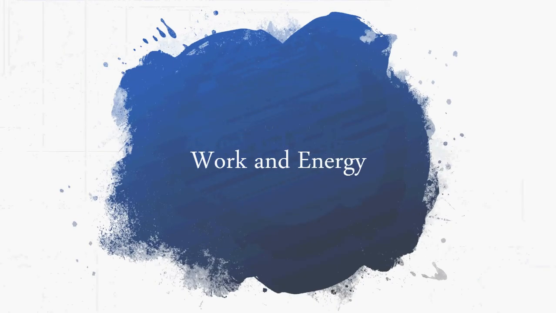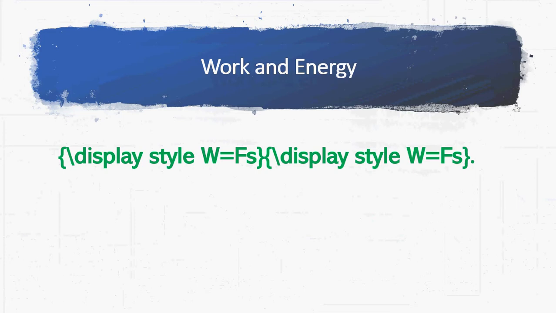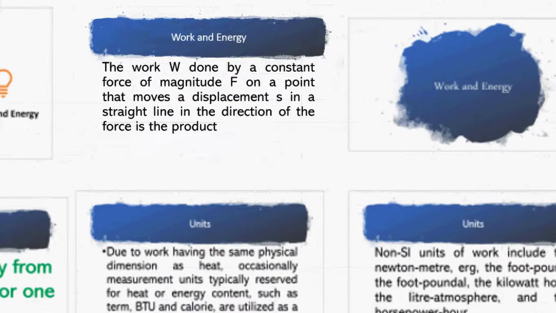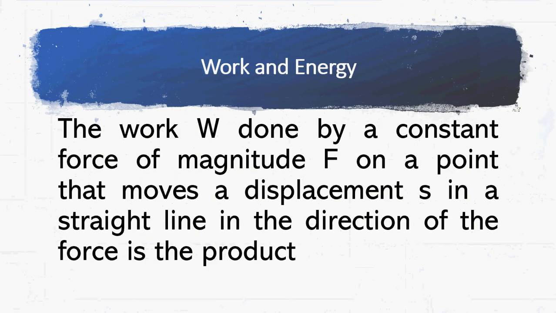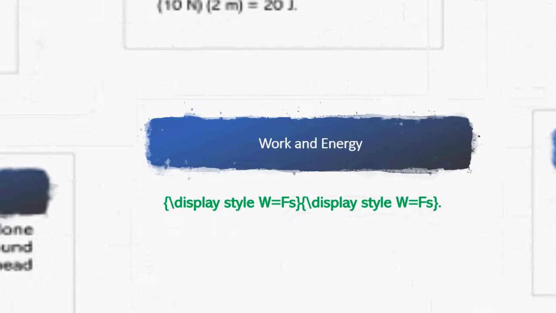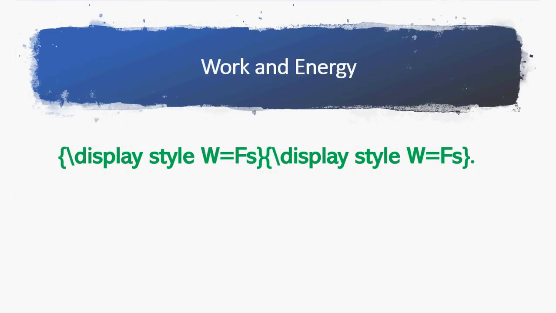Next, work and energy. The work done by a constant force of magnitude F on a point that moves a displacement d in a straight line in the direction of the force is the product. The formula for it is, display style, work is equal to force times displacement.